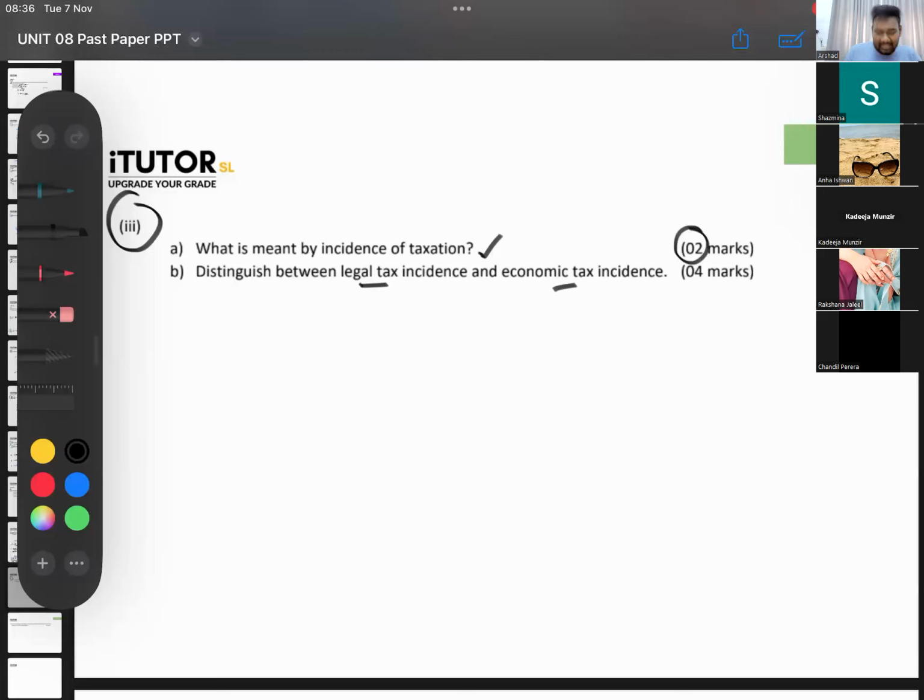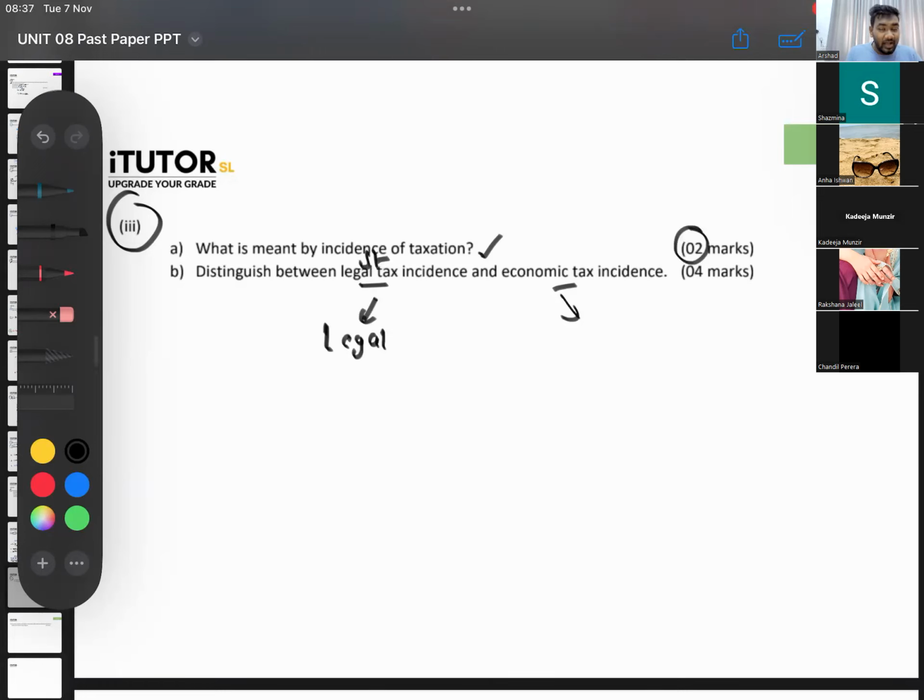Who bears the tax? Then this tax incidence, you all know, can be divided into legal, which is statutory, and then the economic tax incidence. So what is the legal tax incidence? The legal tax incidence is when there is a tax, who is legally responsible to pay the tax. Okay, who is legally responsible? For example, when an excise duty is imposed on the producer of cigarettes, the legal tax incidence will fall on the cigarette company or on Ceylon Tobacco.